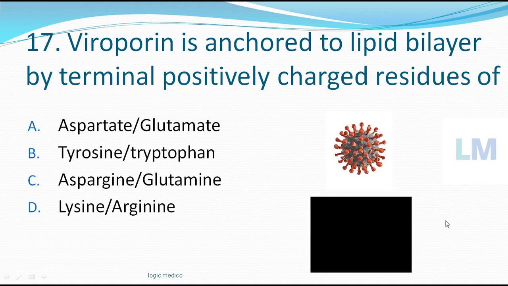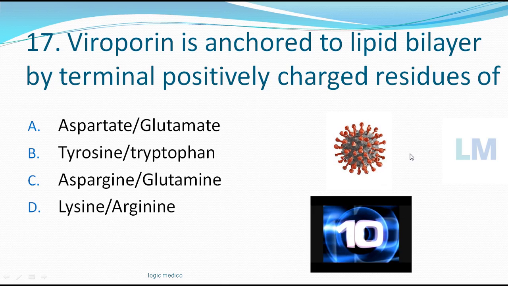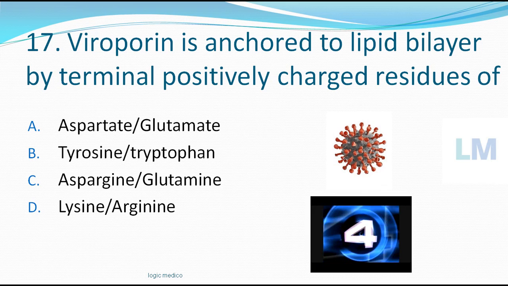Now to the next MCQ. Viroporins is anchored to the lipid bilayer. Just now I was talking. New host cell lipid bilayer by terminal positively charged residue of dash. Is it aspartate glutamate residue, tyrosine tryptophan residue, asparagine glutamine, lysine arginine? Time starts now. When the Viroporins comes outside now, it has got positively charged residue of which amino acid?